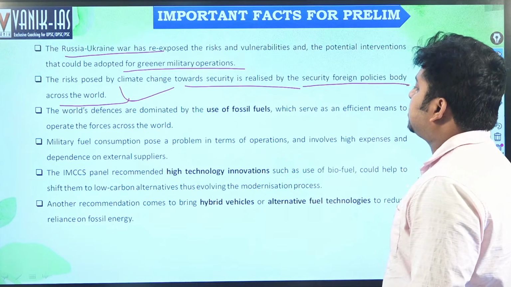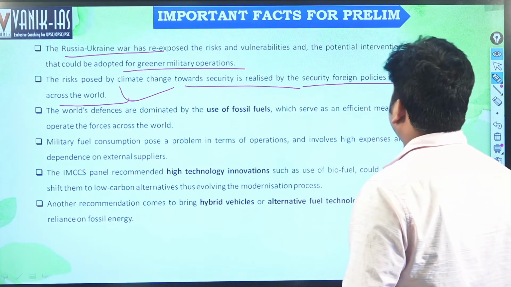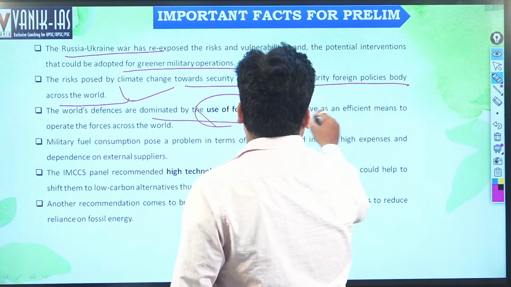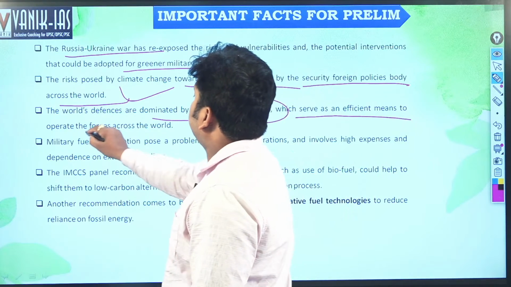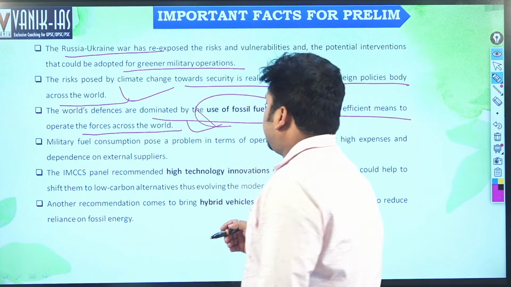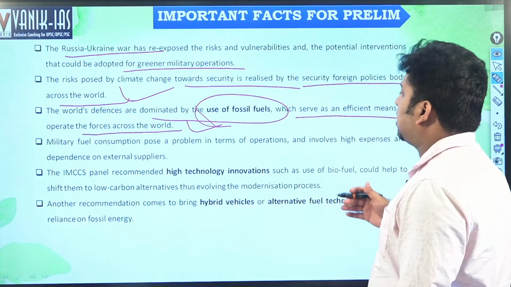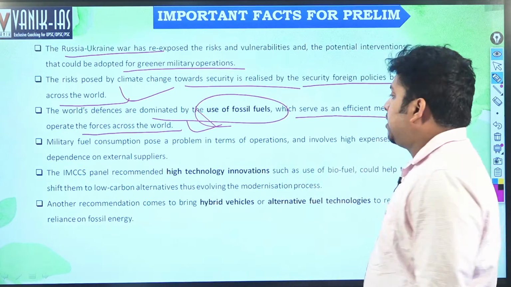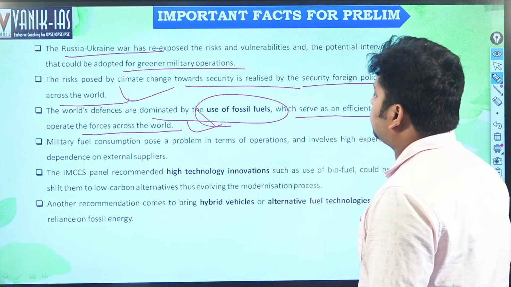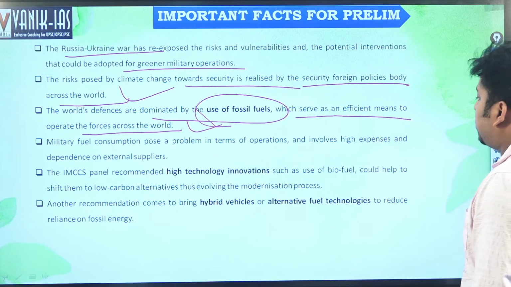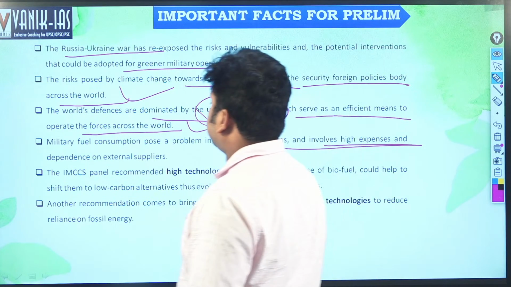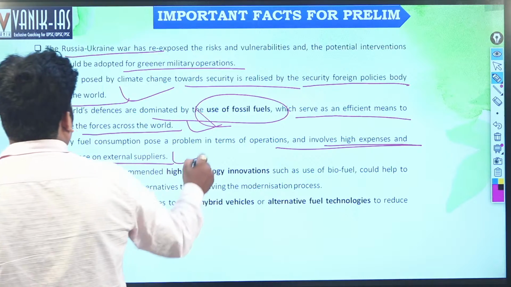Next, the world's defenses are dominated by the use of fossil fuels. This serves as an efficient means to operate the forces across the world, and that causes a huge amount of carbon emission. Military fuel consumption poses a problem in terms of operations and involves high expenses and dependence on external supplies, right?